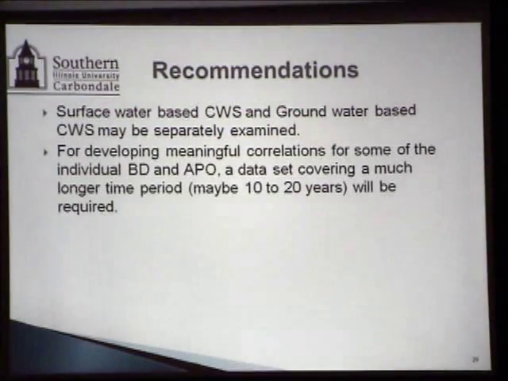And for developing meaningful correlations on an individual birth defect, like maybe central nervous system defects, you need to look at a much larger database. 5 years was not enough.